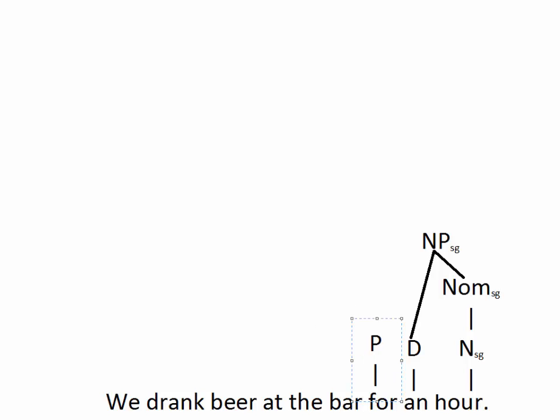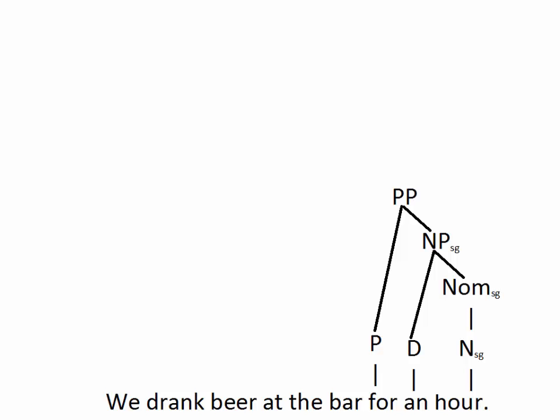We can take a look at this sentence, We drank beer at the bar for an hour, and see how we would put that together using our prepositional phrase adjunct rule. Here we've got two prepositional phrases, at the bar and for an hour, so let's go ahead and give the structure for those. The most prototypical prepositions have noun phrase objects. So here in for an hour, we've got an hour as the object of the preposition. For is the preposition. We can combine those together to make a prepositional phrase.